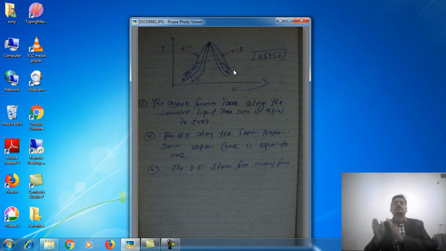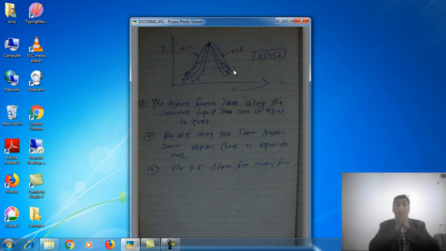There are three zones. The first one is the liquid zone, on the left-hand side of the saturated liquid curve. Within the dome is the wet zone, and to the right of the saturated vapor curve is the superheated zone. There are three zones: liquid zone, wet zone and superheated zone. This is our next important observation.